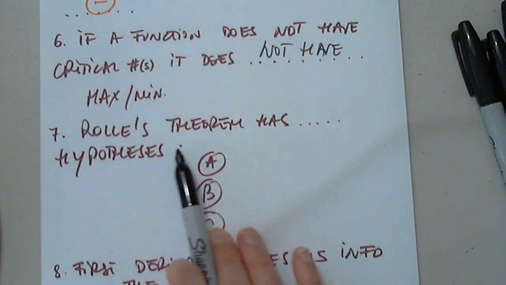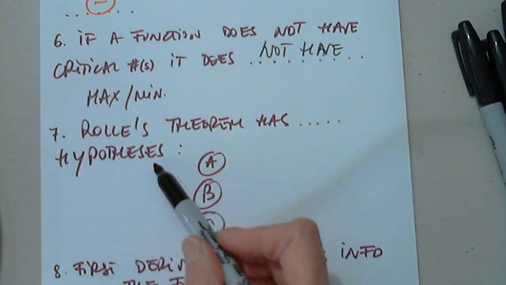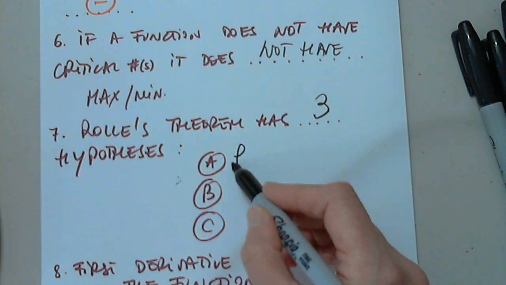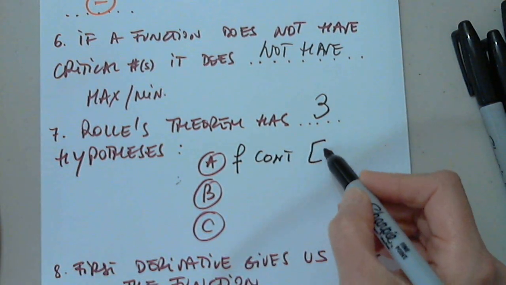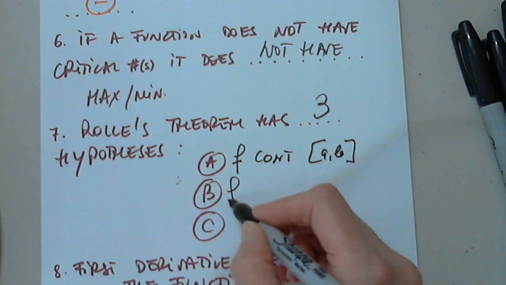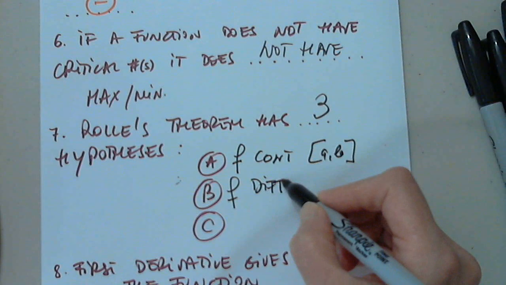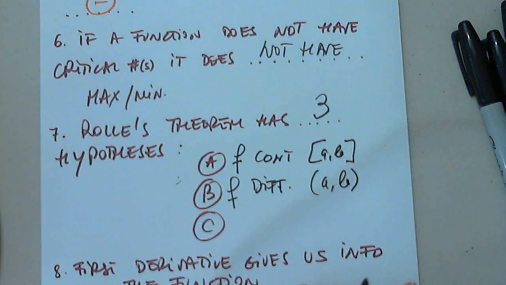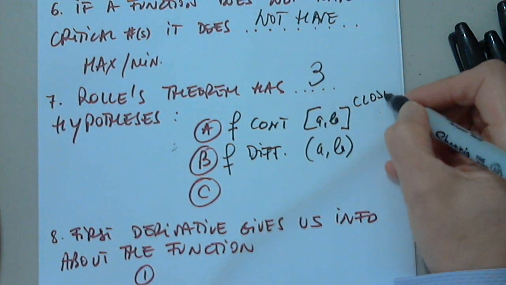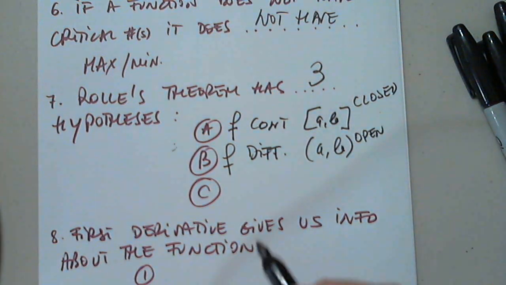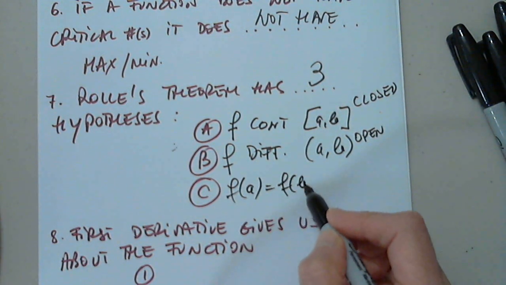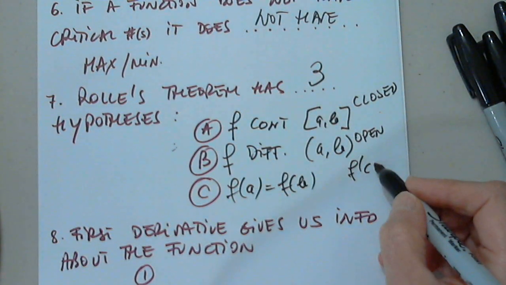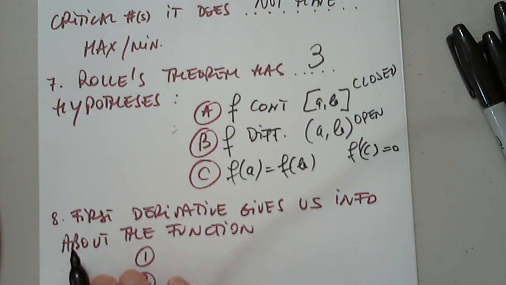Yes. Number 7. Rolle's theorem has 3 hypotheses. The first one is f of x is continuous on closed A to B. F of x is differentiable on open A to B. This is closed, this is open, because we don't care if it's differentiable at those endpoints. And f of A is equal to f of B. Very good. And then remember, there is always at least one c between A and B such that f prime of c is 0.